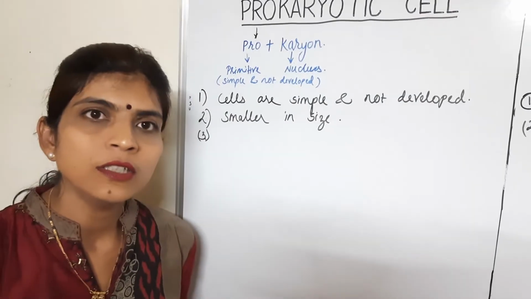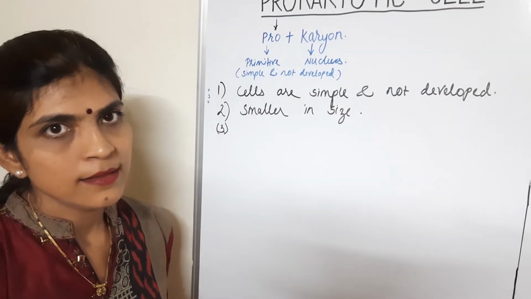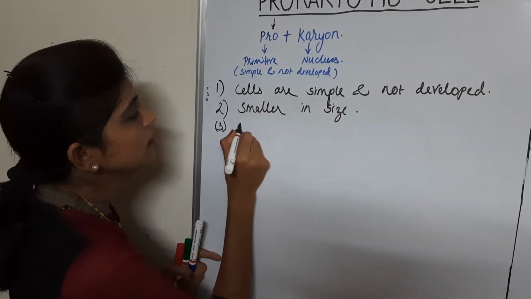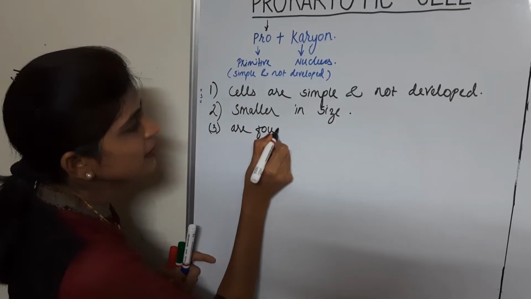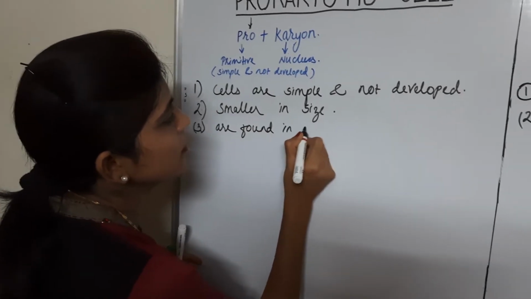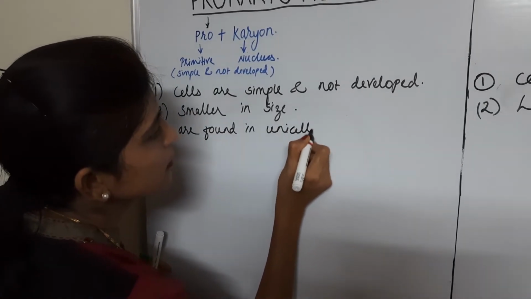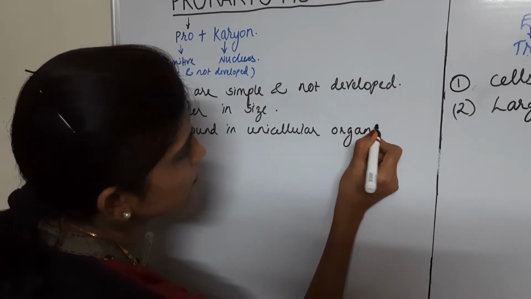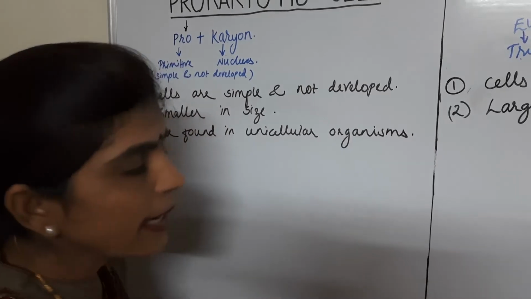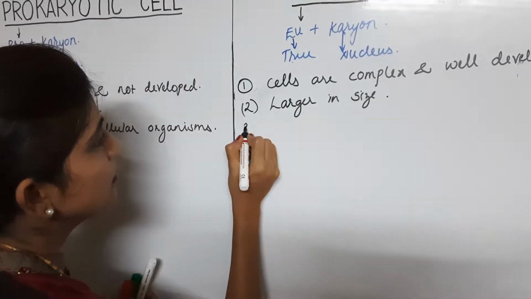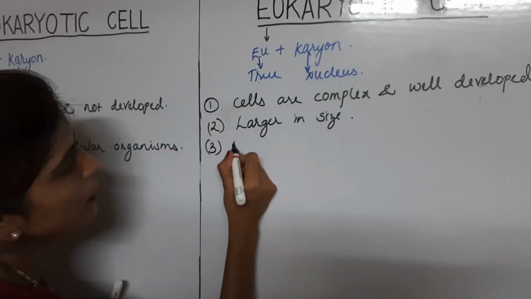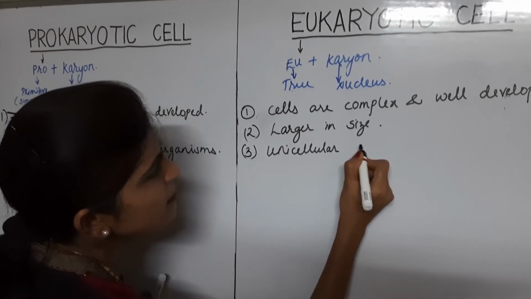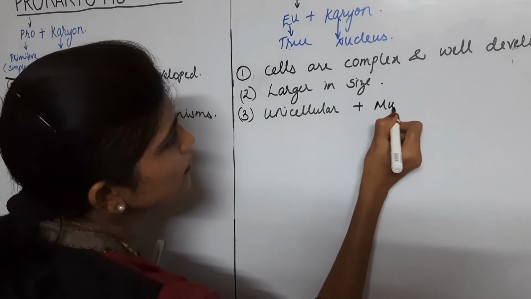Prokaryotic cells are found only in unicellular organisms like bacteria, etc. Whereas eukaryotic cells are found in unicellular as well as multicellular organisms.